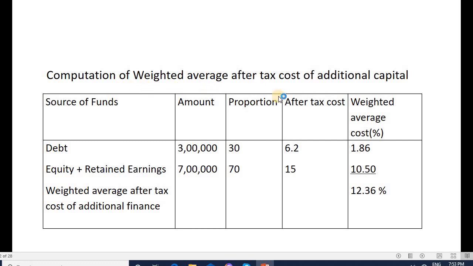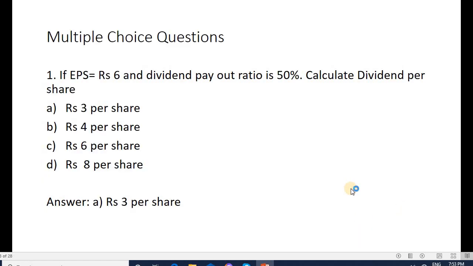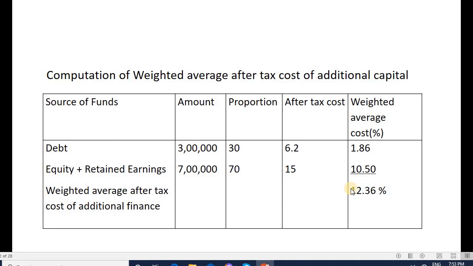Computation of weighted average cost of capital. Additional debt is 3 lakh, equity plus retained earnings is 7 lakh. So proportion is 3 lakh divided by 10 lakh into 100 is 30, and 7 lakh divided by 10 lakh into 100 is 70. After tax cost is 6.2 and 15%. So 30 into 6.2 divided by 100 is 1.86. 70 into 15 divided by 100 is 10.50. So total is 12.36.